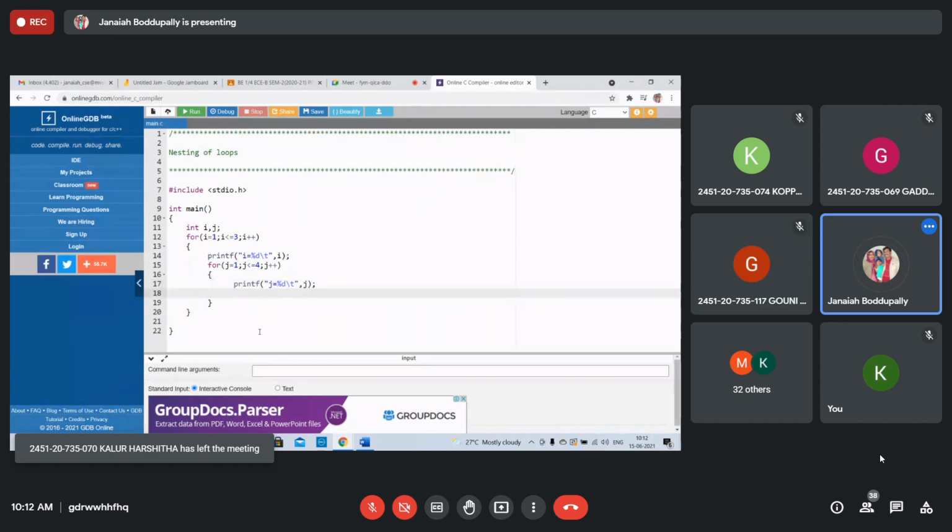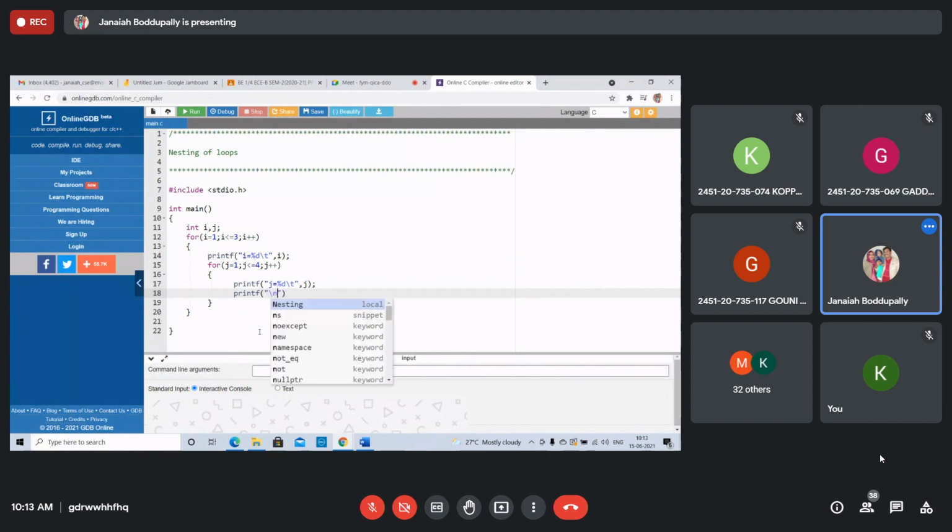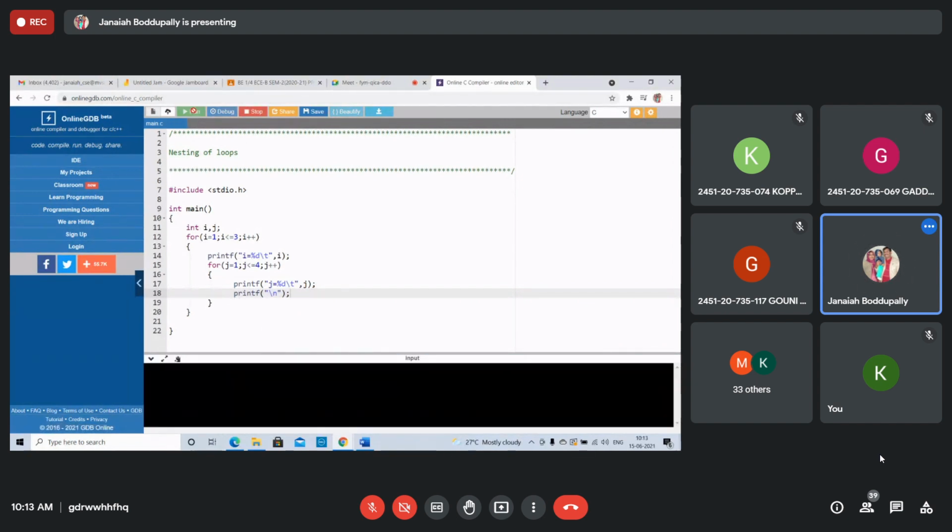Right? printf for every line should be in the next line. That's why you get it line by line in the next line, 1, 2, 3. You got it? i equals %d.